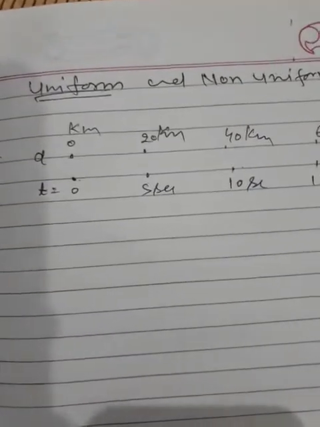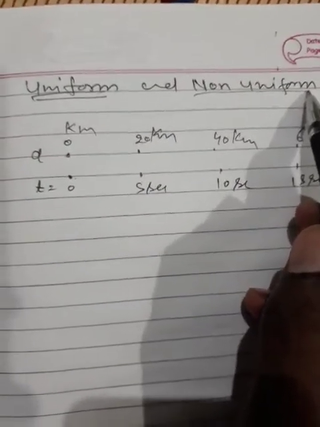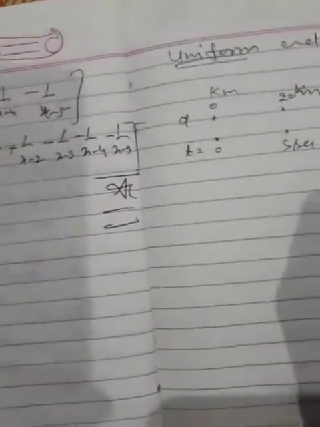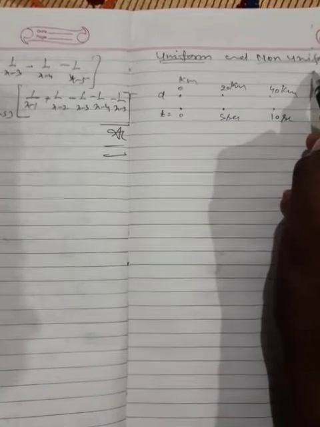And if a body travels equal distance in equal interval of time, then it is said to be in uniform speed. Second, non-uniform speed, just opposite. If an object covers unequal distance in equal interval of time, then it is said to be in non-uniform speed.